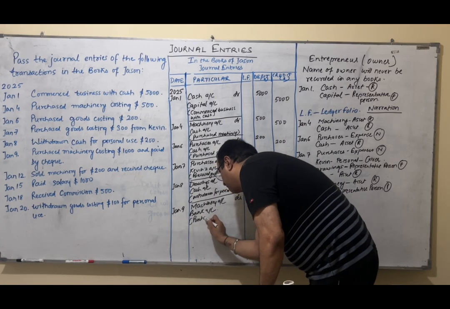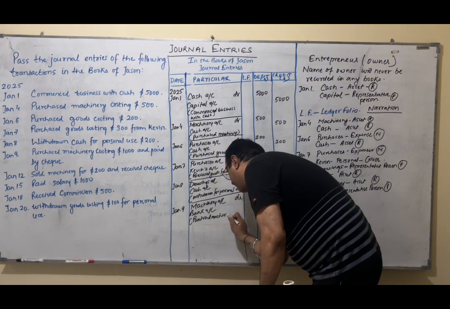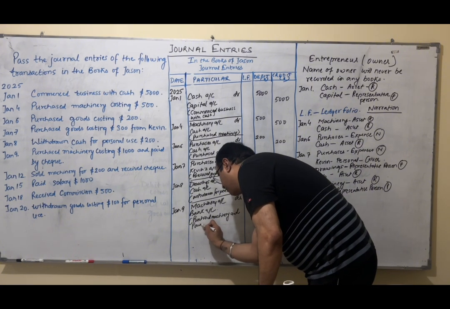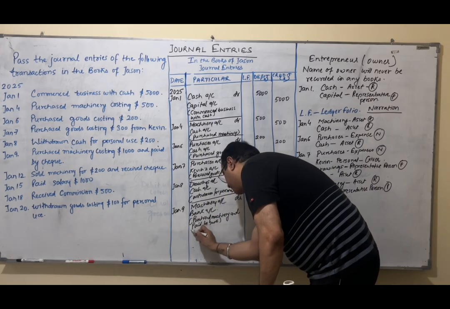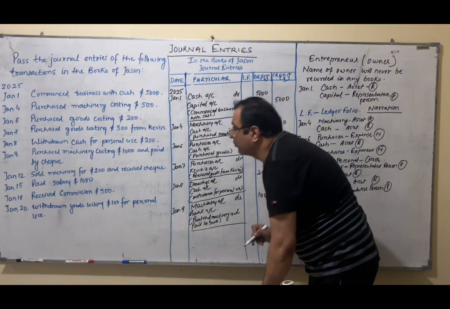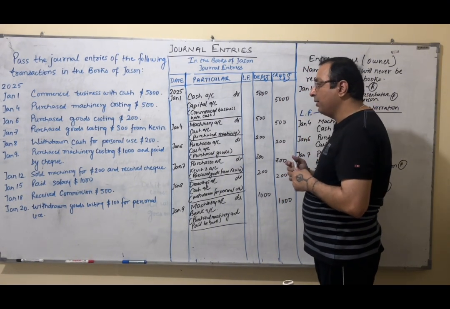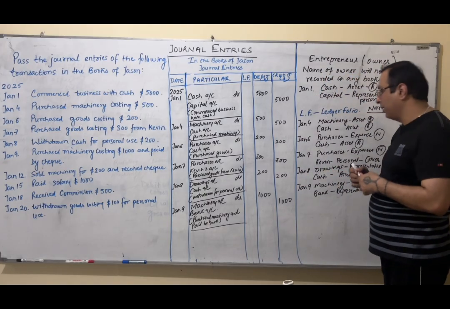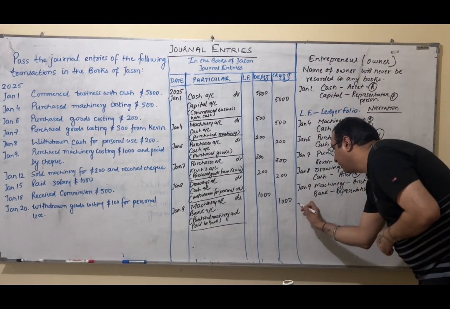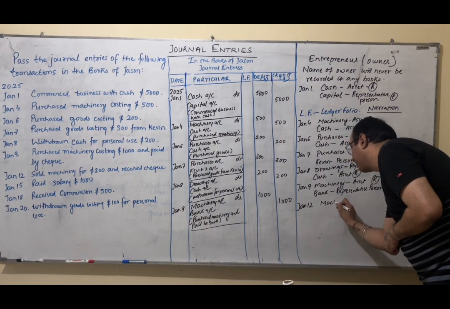I'll just write a small description. Purchased machinery and paid by bank. Next transaction is Jan 12. Sold machinery 200 and received check. We can see the two aspects clearly, guys. Jan 12. The first aspect is machinery.